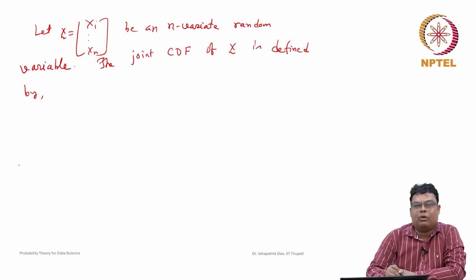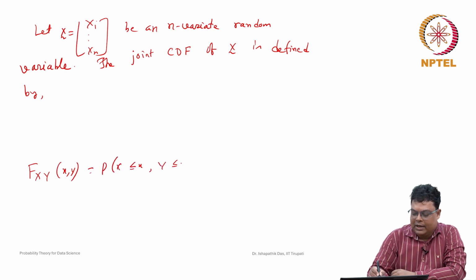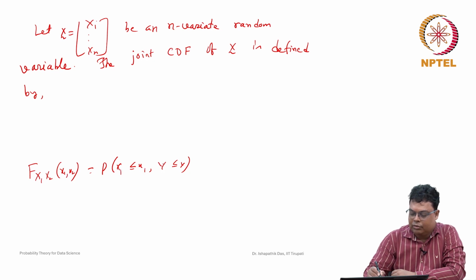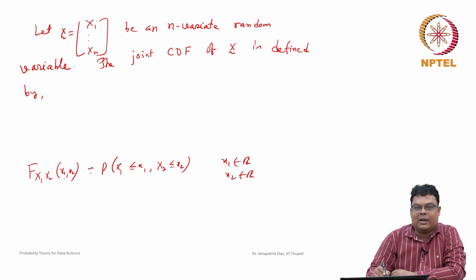you recall how we defined the bivariate case: F of xy of small x, small y is the probability that X is less than or equal to x, Y is less than or equal to y. If you replace y by x2 and x by x1, then it will be X1 less than or equal to x1 and X2 less than or equal to x2, where x1 and x2 are any real numbers. We extend it to the n-variate random variable.